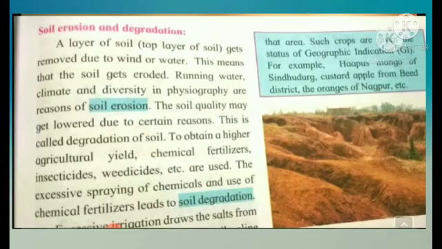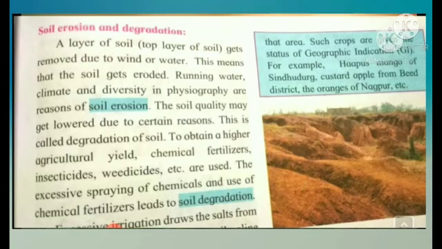Now, let us learn about soil erosion and degradation. A layer of soil, means the top layer of soil, gets removed due to water or wind. This means that the soil gets eroded. Now, just as we saw how the rocks get eroded due to heavy rainfall or heavy water flowing, in the same way the top layer of soil gets removed due to wind or water. Now, running water, climate, and diversity in physiography are reasons for soil erosion.